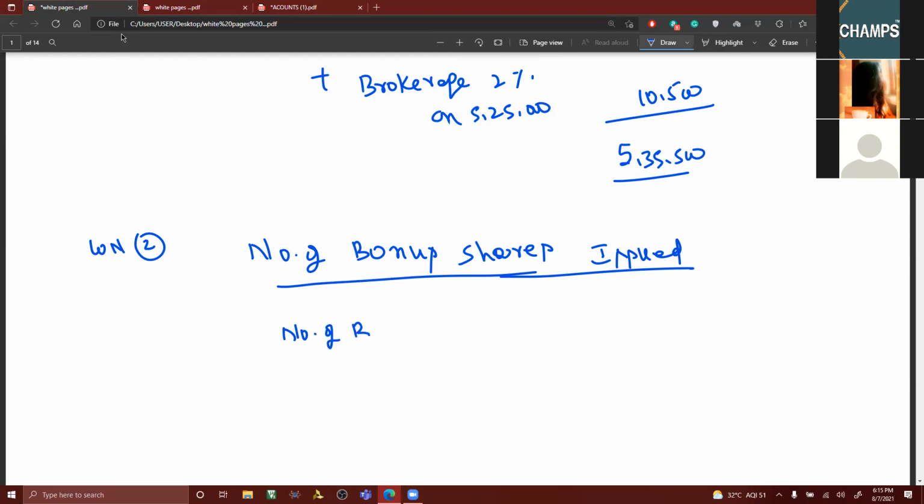Number of bonus shares is equal to 5,000 by 5. You're getting 1,000 shares.